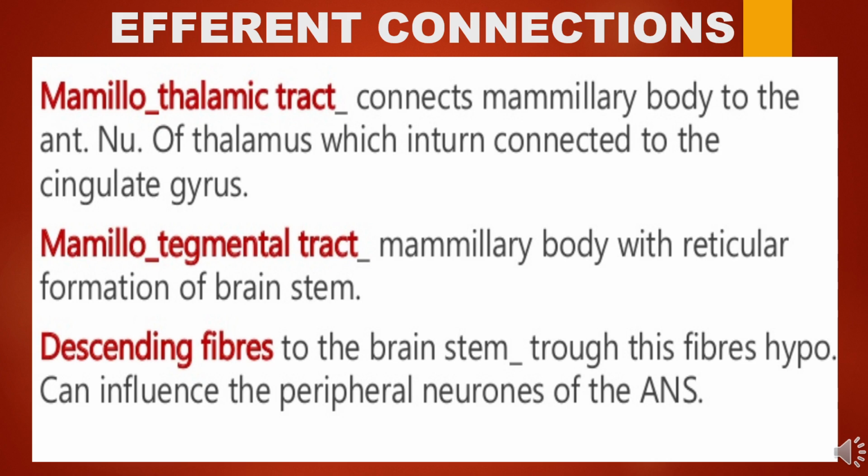The mammillothalamic tract is going to connect the mammillary body with that of the thalamus, in that the anterior nucleus of the thalamus, which in turn is going to connect with the cingulate gyrus. The mammillotegmental tract connects the mammillary body or the mammillary nucleus to the tegmental region of the brainstem. The fibers are connecting. The descending fibers go to the brainstem. Through these fibers, the hypothalamus can influence the peripheral neurons of the autonomic nervous system.